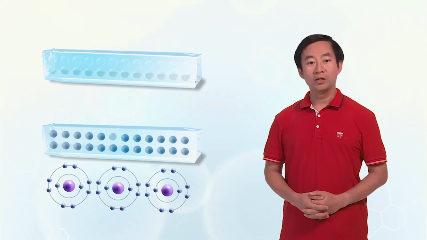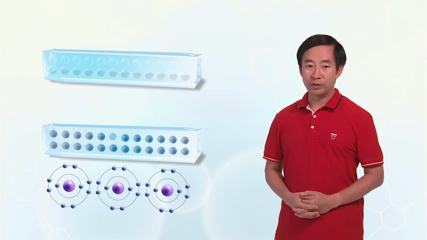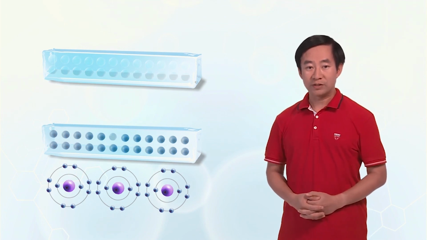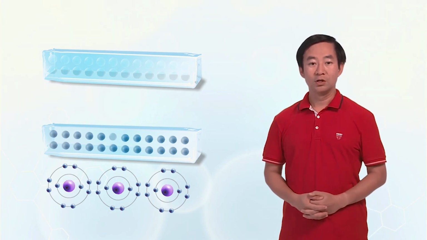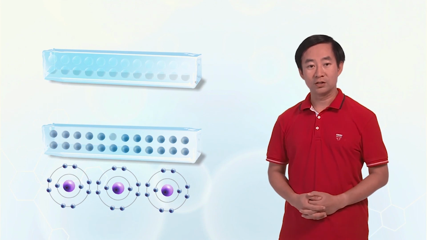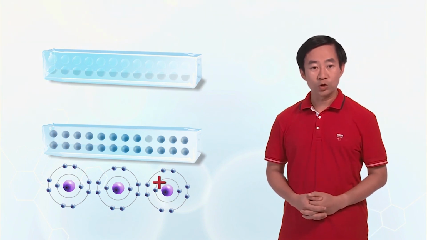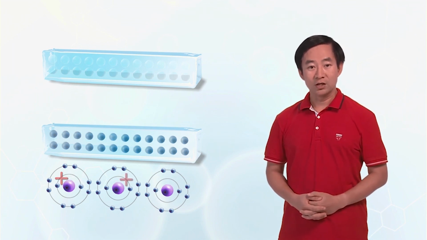Let me remind you that an atom, which consists of a positively charged nucleus surrounded by negatively charged electrons, is electrically neutral. When an electron is excited to the conduction band and moves away, there is an excess positive charge left at the atom core where the hole is located. So holes are often referred to as carriers of positive charges. To be more exact, holes are associated with positive charges where they are located. But for convenience, we will just assume holes carry positive charges.